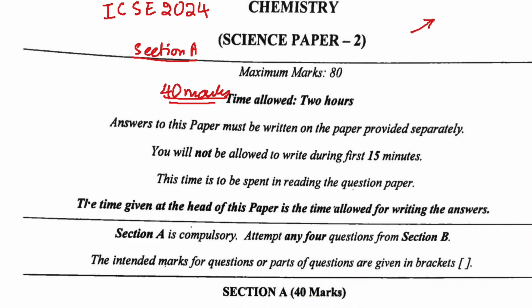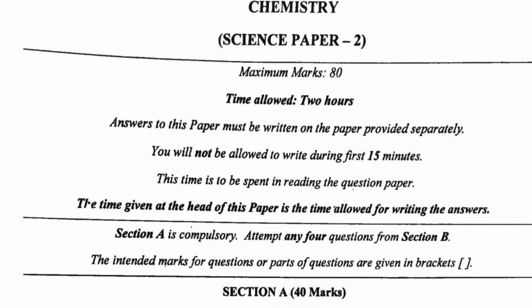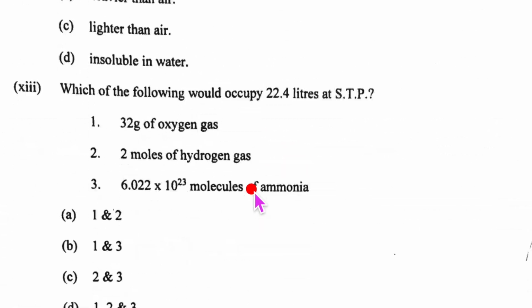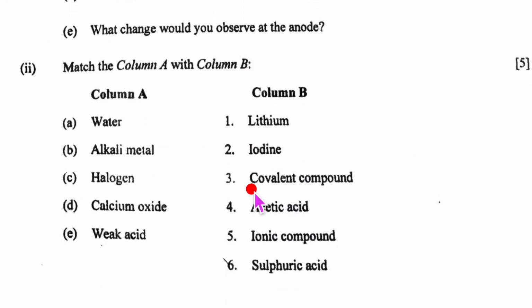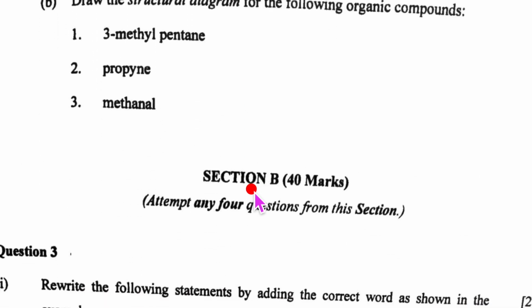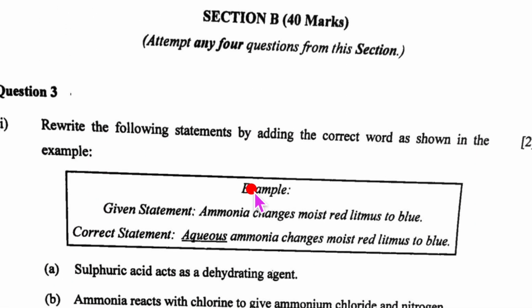Section A being done, we are moving on to Section B. Section B consists of again 40 marks, but in this section any 4 questions from 6 questions we have to solve.